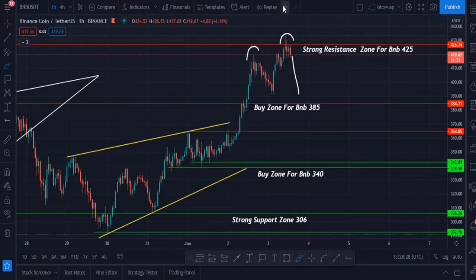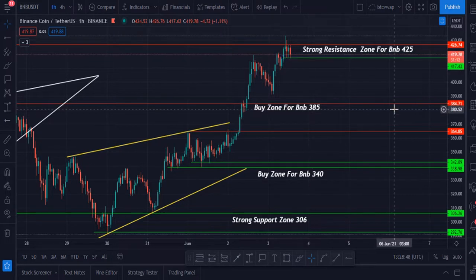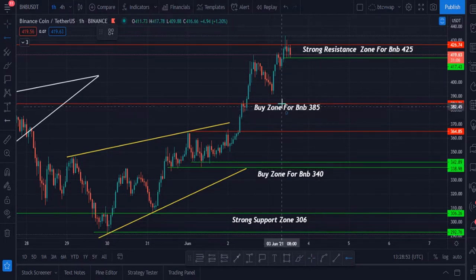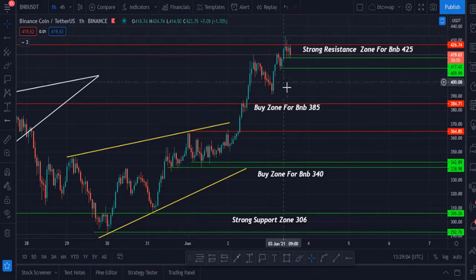We have to focus on this area, which is $408. Here you can see this is the area. $417 is the area BNB has to hold, and the second area, this is for day traders only, $417. This is the area. If BNB breaks these two areas, $419 and $417, maybe it can go down to hit this $391.